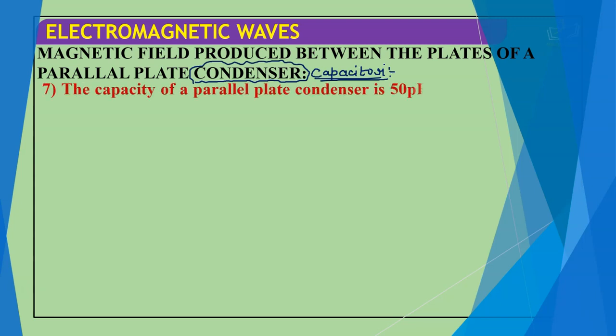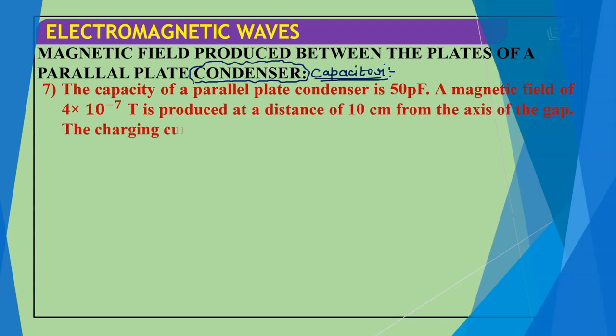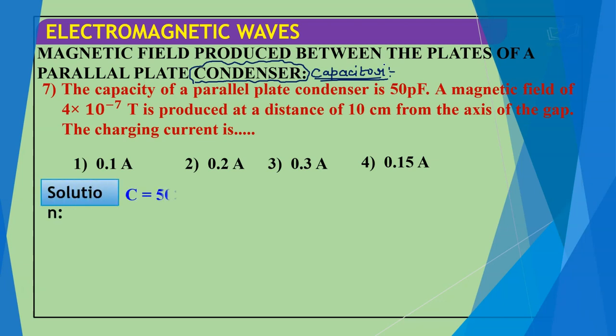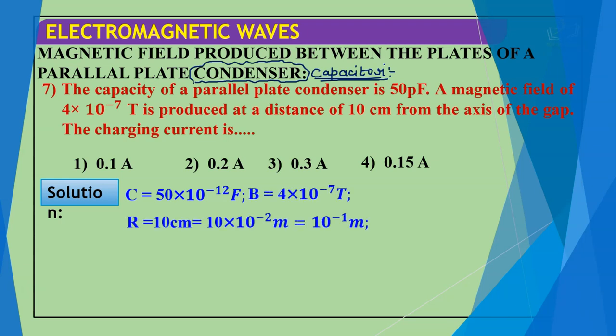The capacity of a parallel plate condenser is 50 picofarad and a magnetic field of 4 × 10^-7 Tesla is produced at a distance of 10 centimeter from the axis of a gap. Charging current is: 0.1 ampere, 0.2 ampere, 0.3 ampere, 0.15 ampere.